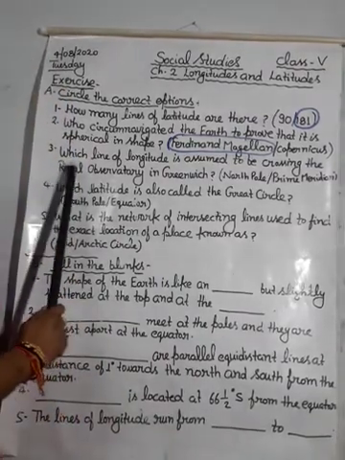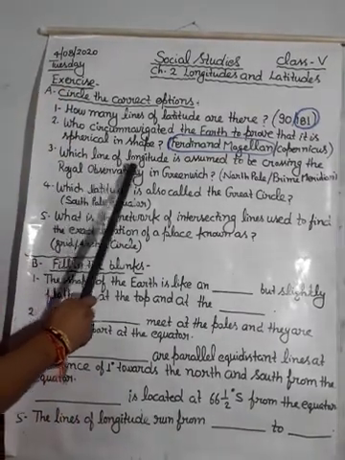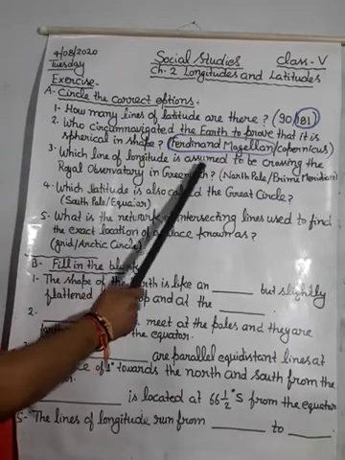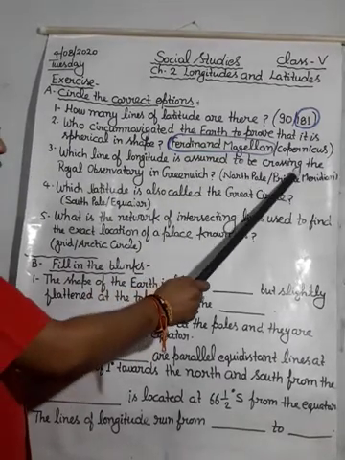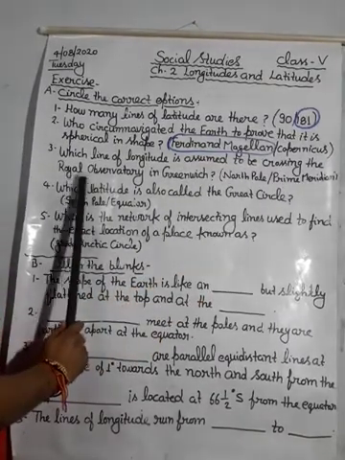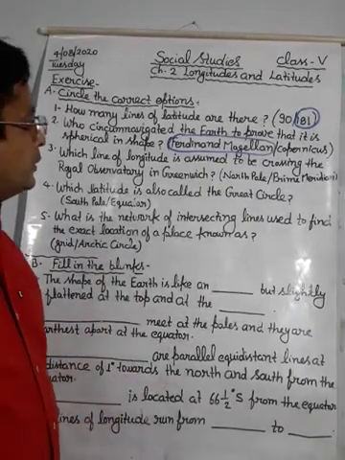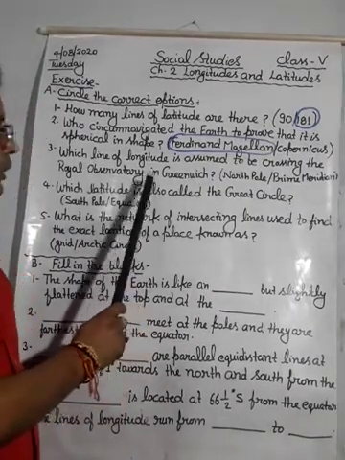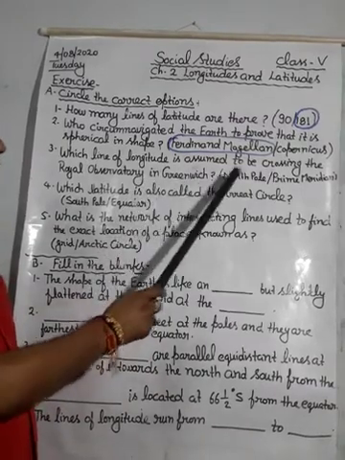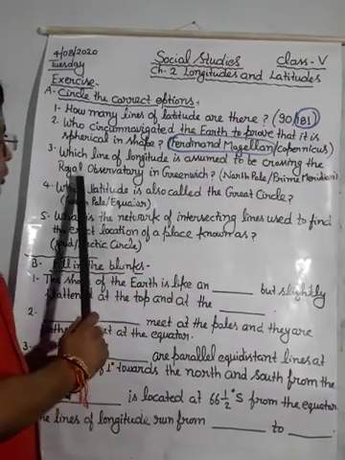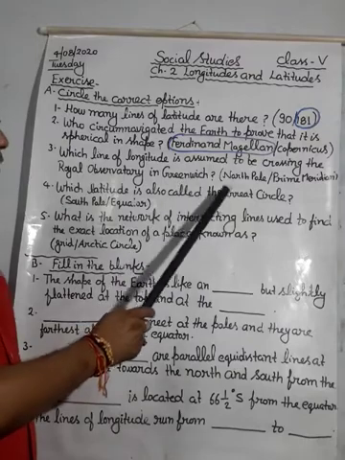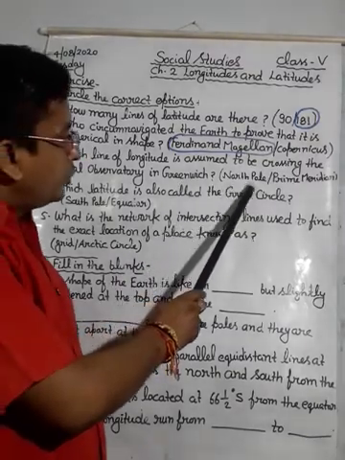And next one is, which line of longitude is assumed to be crossing the Royal Observatory in Greenwich? Yes student, in this question you have to tell the line which is crossing the Royal Observatory in Greenwich. So the answer will be what?